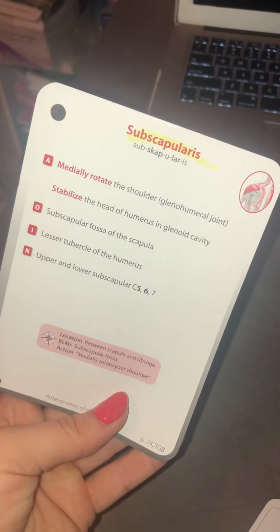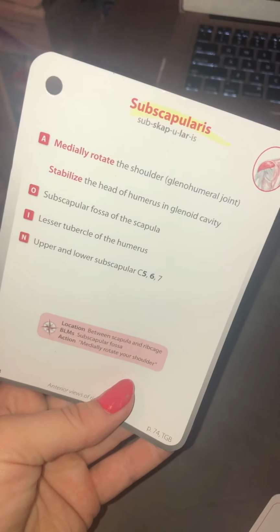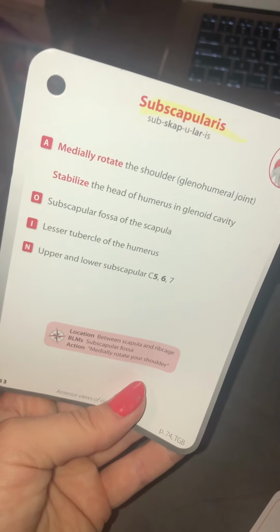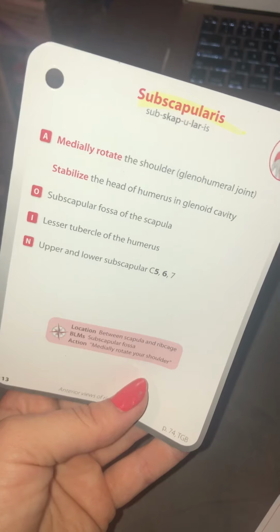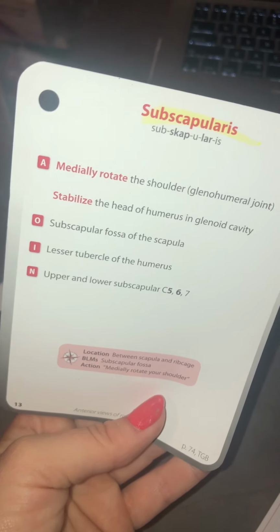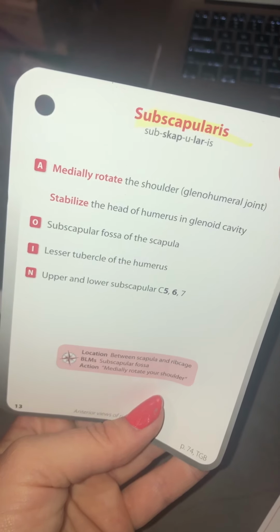Subscapularis. Medially rotate shoulder, stabilize head of humerus and glenoid cavity. Origin, subscapular fossa of the scapula. Insertion, lesser tubercle of the humerus. Nerve supply, upper and lower subscapular.